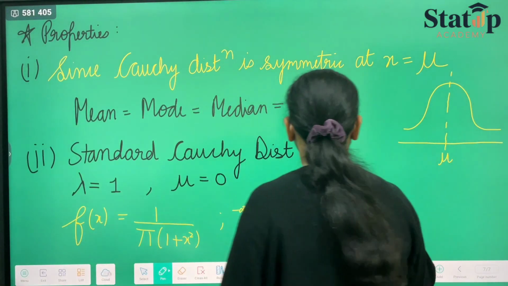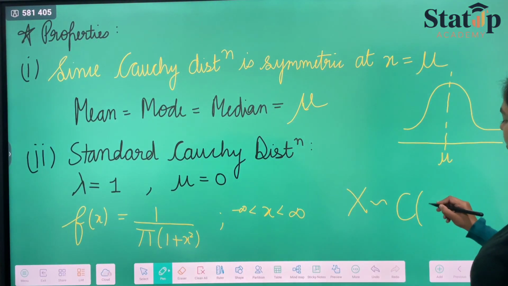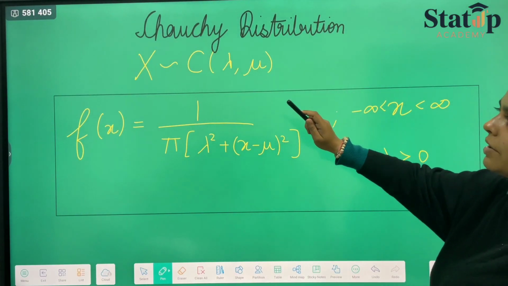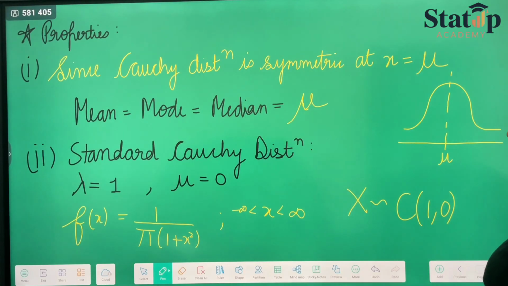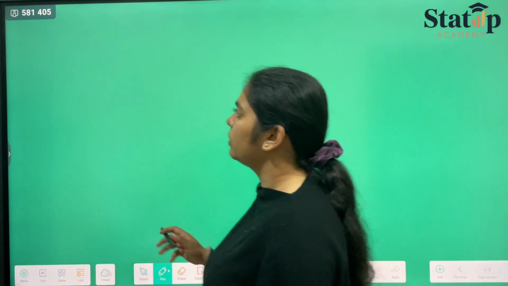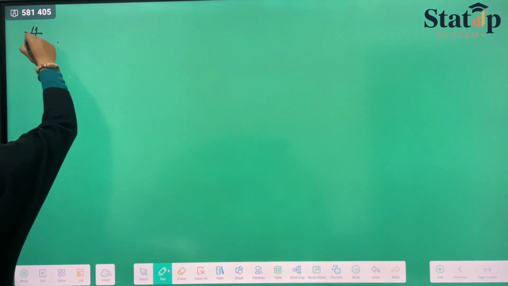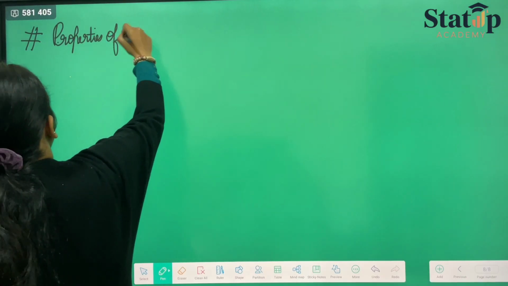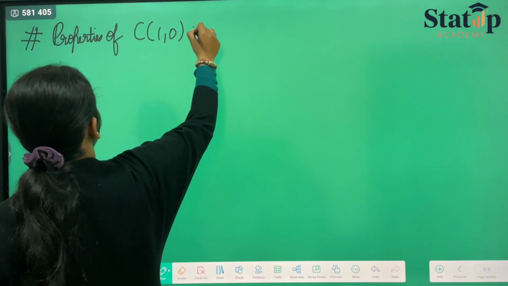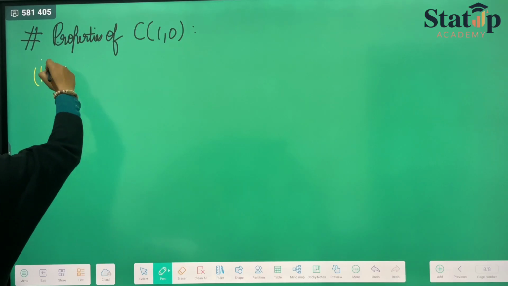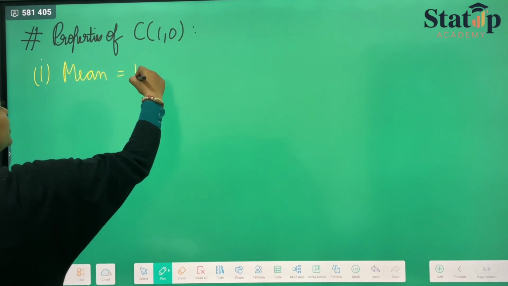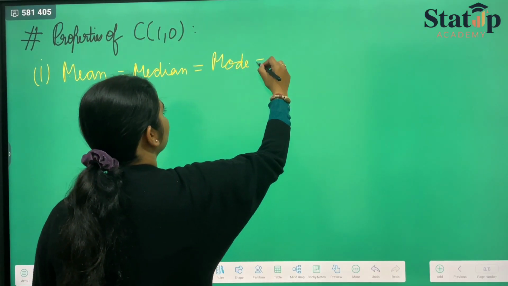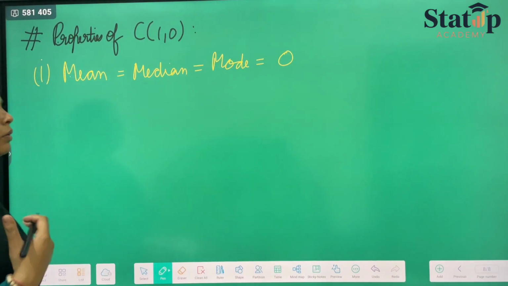Here we say that x follows Cauchy distribution with parameters 1 and 0, because the parameters are lambda and mu, where lambda we had taken 1 and mu we had taken 0. Now we'll be discussing the properties of Cauchy distribution with parameters 1 and 0. The first is the same property: mean equals median equals mode equals 0, because mu we have taken 0.